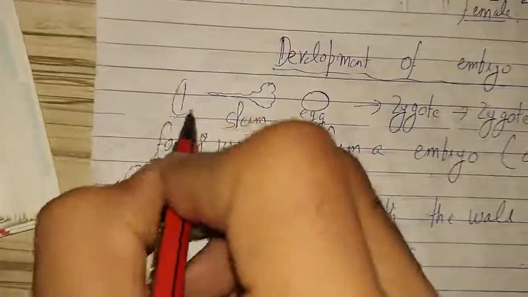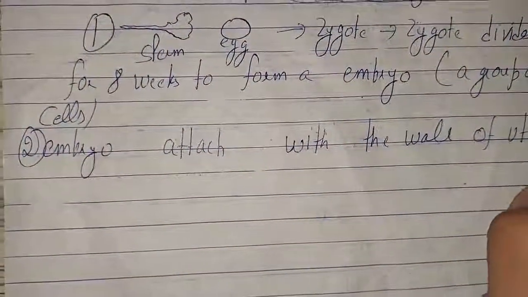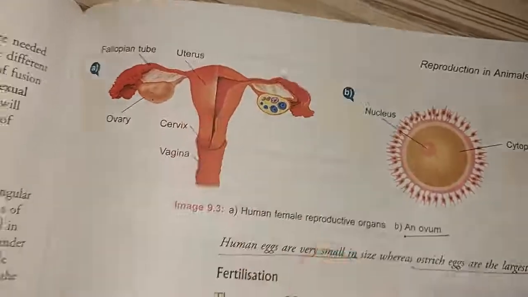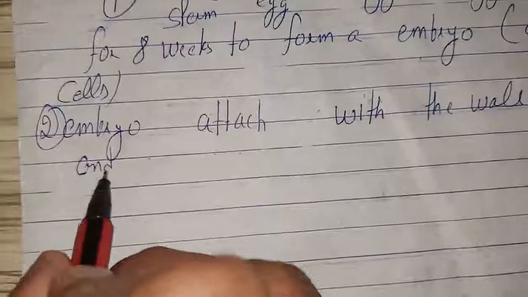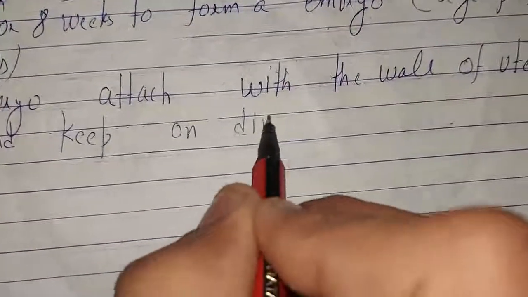This is the first concept. This is the second concept. Wall of the uterus. And what is this uterus? We have already studied it here. It attaches with the wall of the uterus and keeps on dividing for 4 weeks.